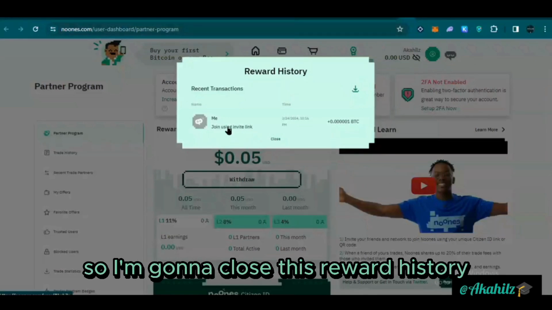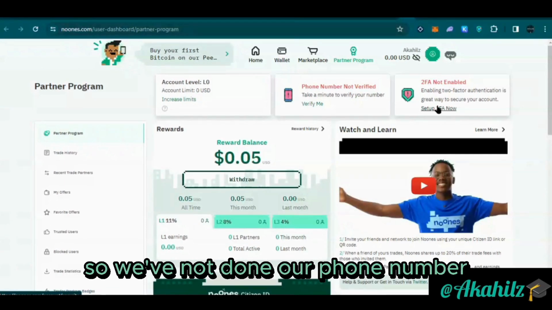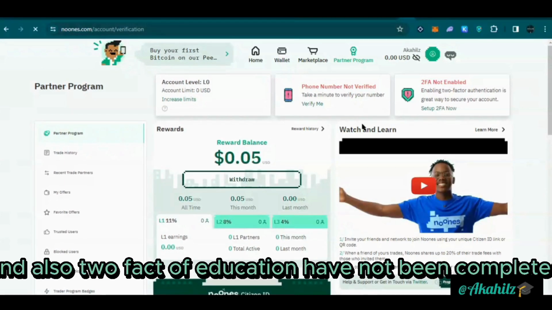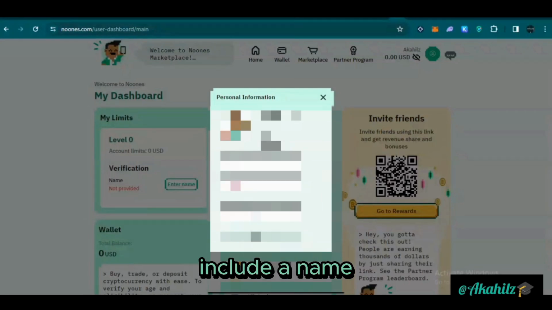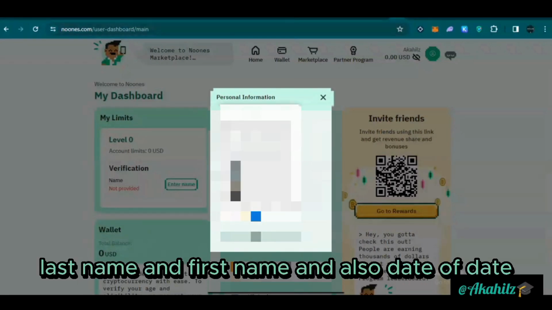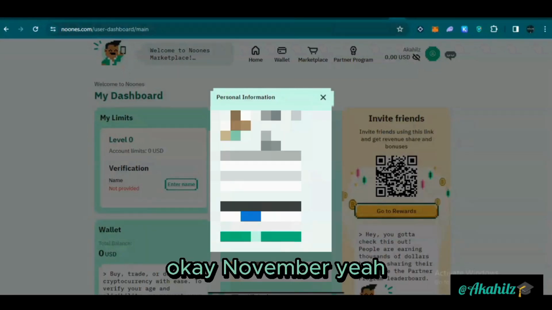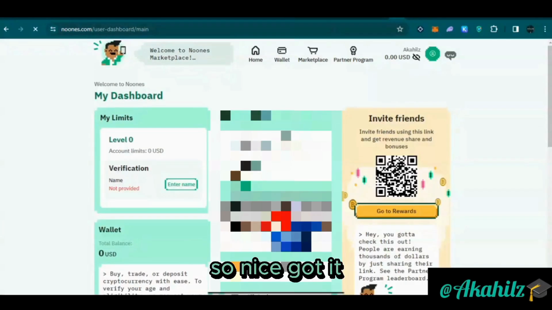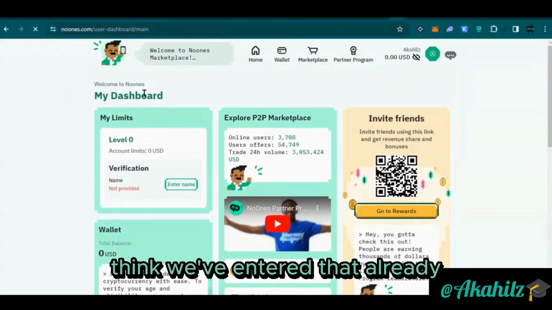So I'm going to close this reward history. This talks about the sats that we got. So we've not done our phone number, and also two-factor authentication has not been completed. So I'm going to click on here, include a name, last name and first name, and also date of birth. So I'm going to look at November. Yeah. So next, got it. So you want to enter your name. I think we've entered that already.